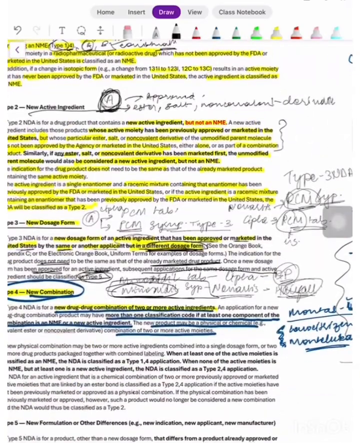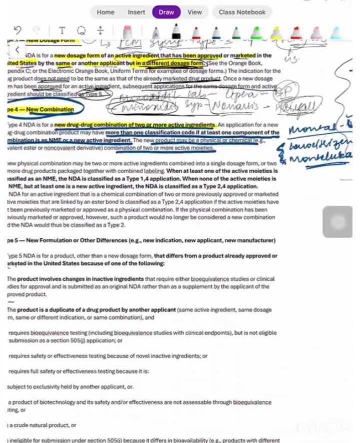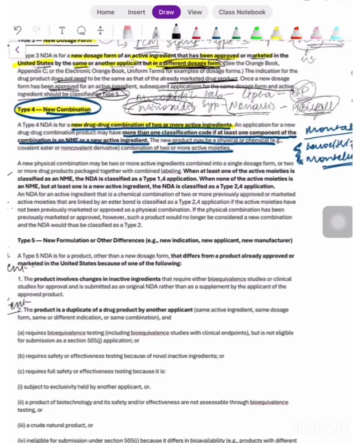So this was about new doses. Now, a new physical combination may be 2 or more active ingredients combined into a single dosage form, or 2 or more drug products packaged together with a combined labeling. When at least one of the active moieties is classified as an NME, the NDA is classified as a type 1, 4 application, what we just studied.